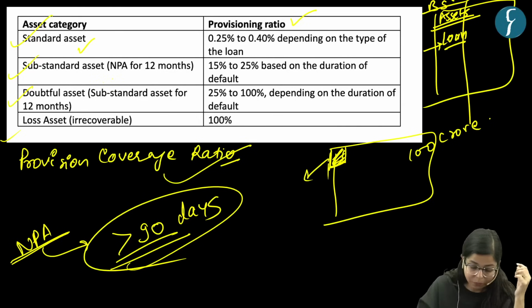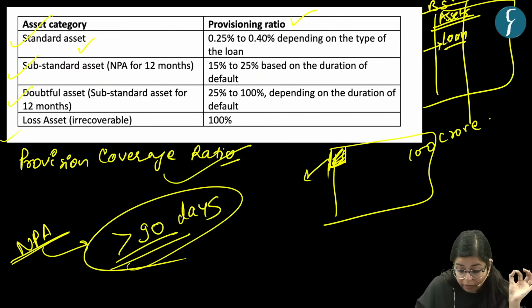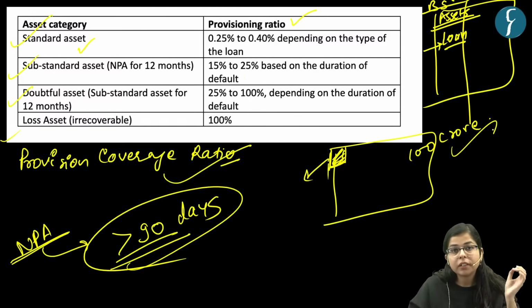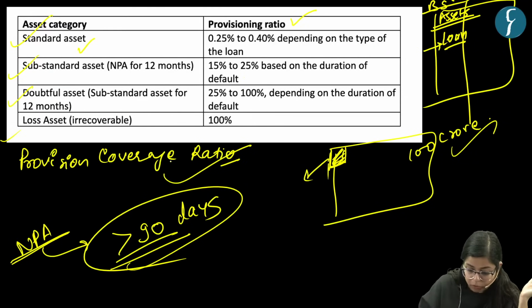That loan becomes substandard. Now for it, there is a ratio. The bank has to set aside 15 to 25% of that amount for the duration of the default, right? In terms of provision coverage ratio. I hope you understand it now.